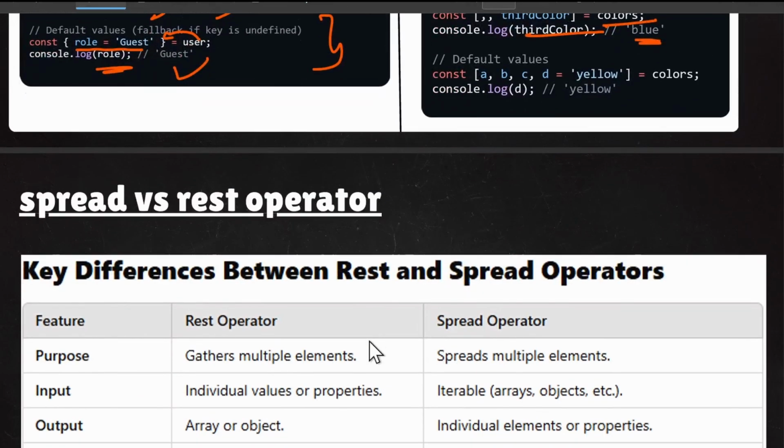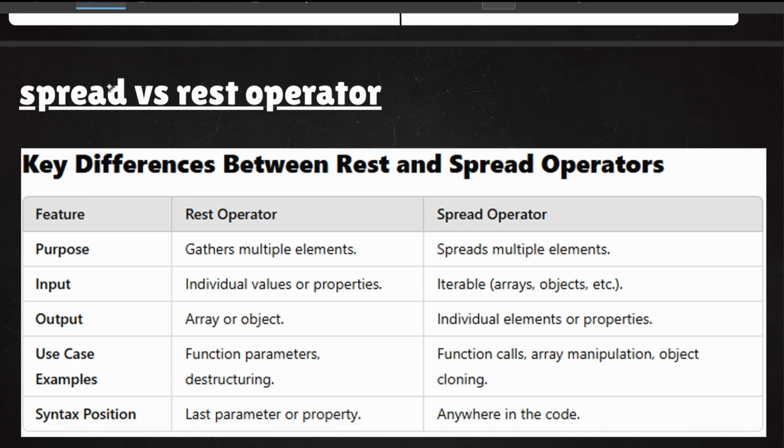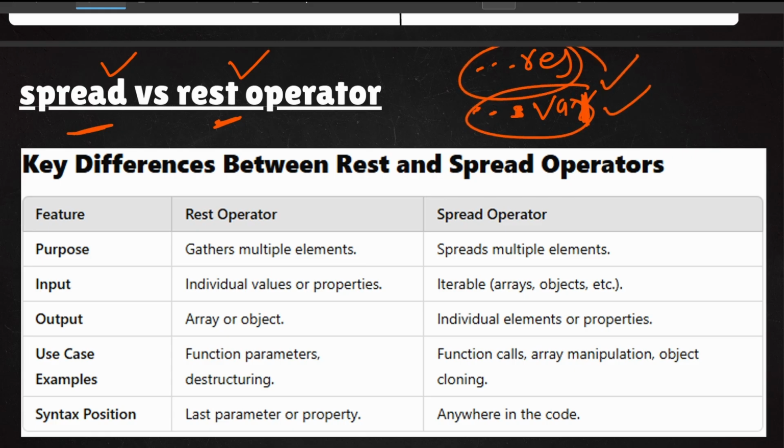the array destructuring. So I also explained to you what is meant by spread operator and rest operator. So spread operator is nothing but it will spread all the values. Rest operator is nothing but it will rest, means you can mention dot. You can mention any name. Let's say var. Not var, it's a keyword, right? So val. You can say val. So triple dot val. This is the rest operator. This is a spread operator. So it's as simple as that.